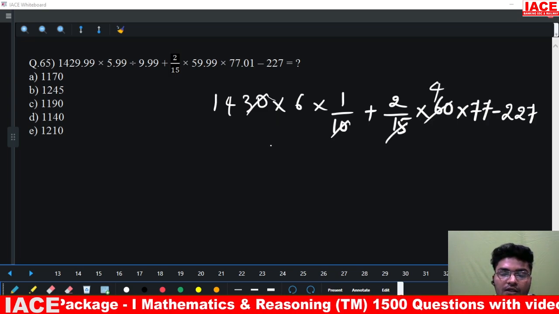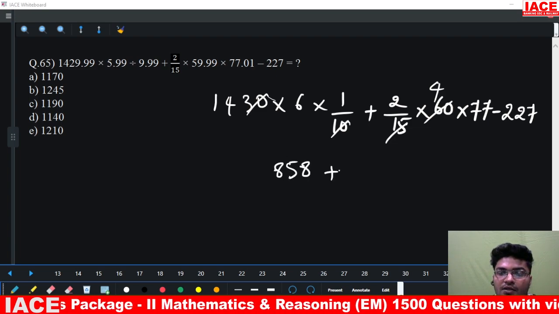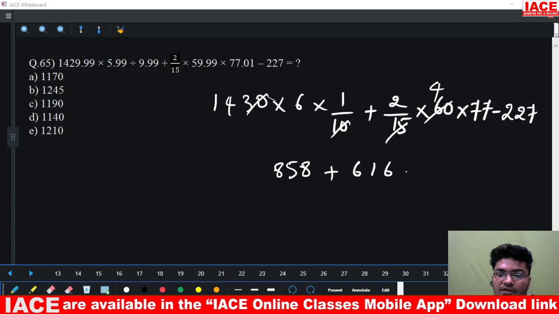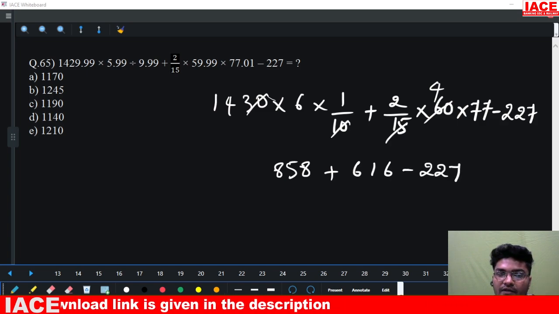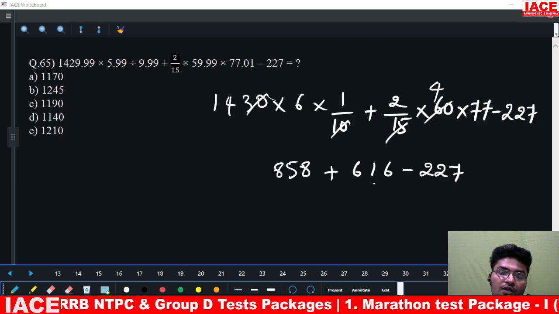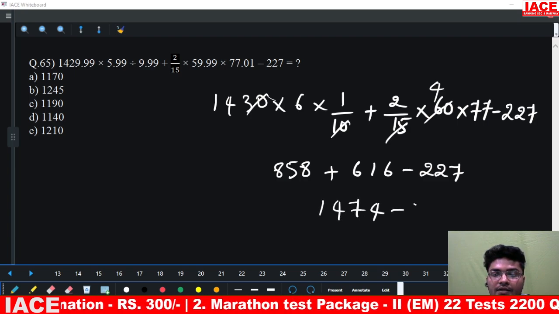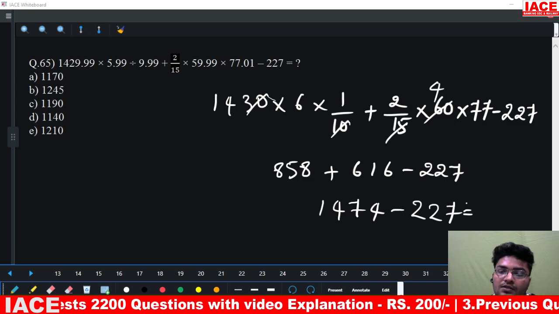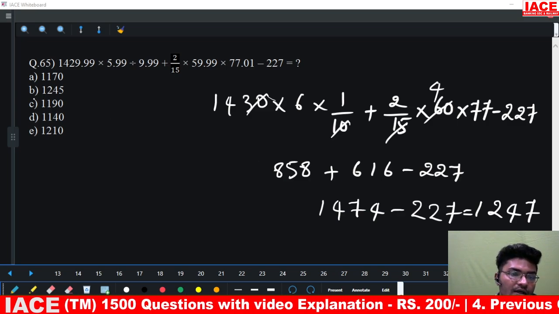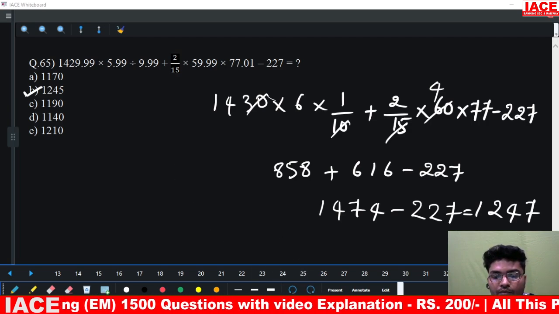So 143 into 6 is 858, plus 2 into 4 is 8, 8 into 77 is 616, minus 227. So 858 plus 616 is 1474. 1474 minus 227 gives us 1247. So approximately our correct answer would be 1245. That is our option B. Option B is the correct answer.